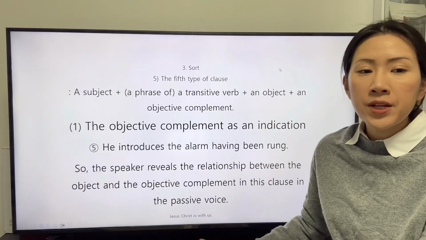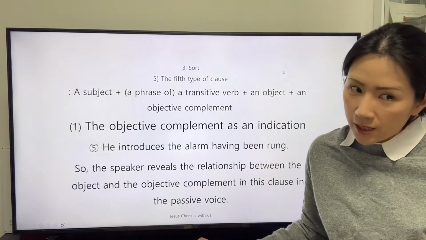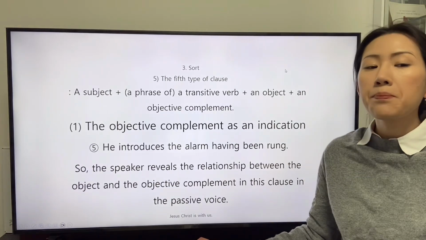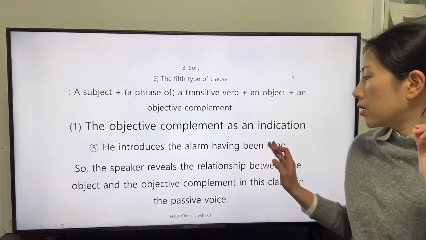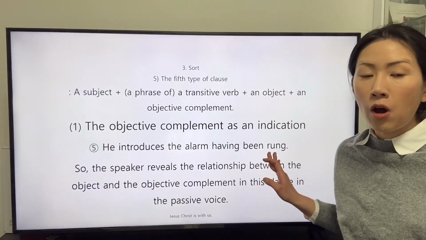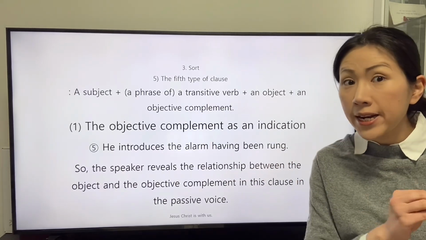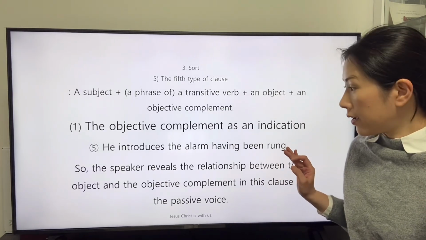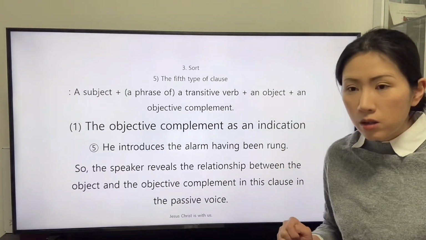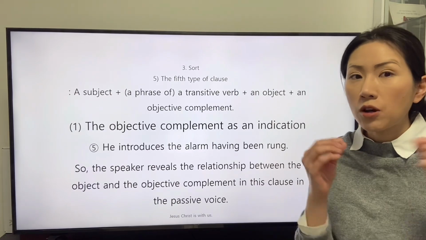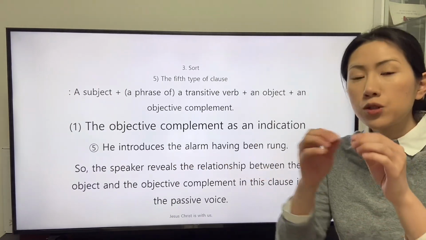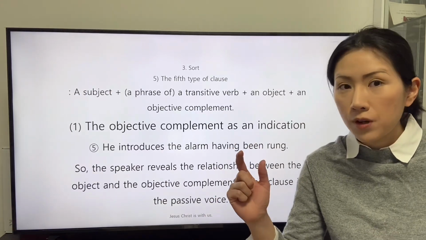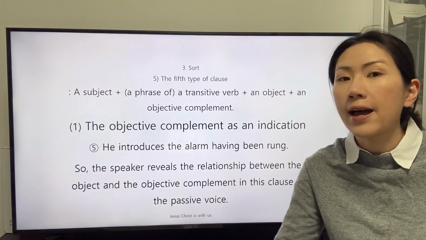So the speaker reveals the relationship between the object and the objective complement in this clause in passive voice. The past participle wrong has a trait as an adjective because the adjective wrong describes the condition of the object during the period when the experience of the object lasts.